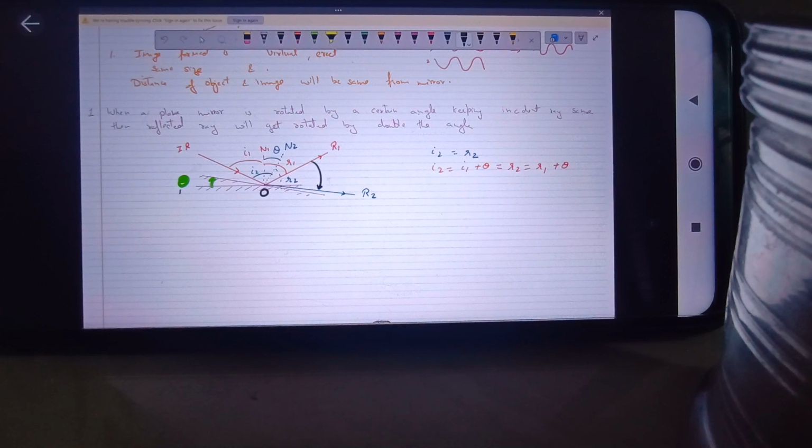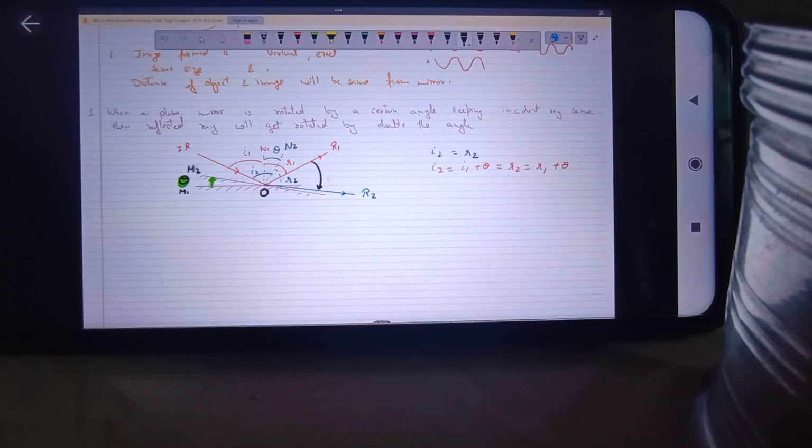I'm saying that initially, say this was the first mirror position M1, for which the incident ray makes an angle I1 with normal N1, and the reflected ray makes an angle R1 with the normal. This point was clear. Then when we rotated the mirror by an angle theta, the angle of incidence becomes I2, and I2 can be given as I1 plus theta, because if the mirror is turned by theta, the angle between the two normals will also be theta. So I2 will be equal to I1 plus theta.